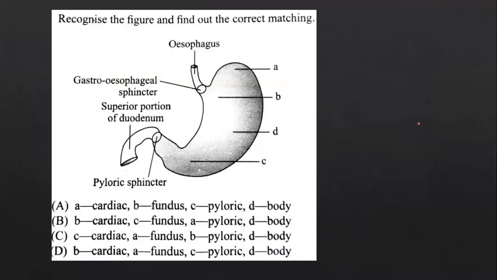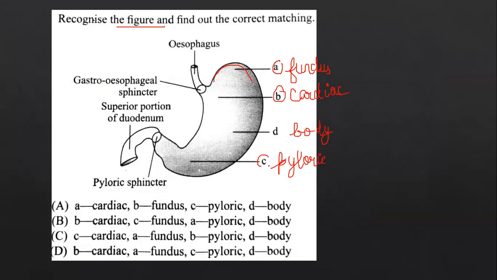Next, question number 11. Recognize the figure and find out the correct labeling. You know that the dome-shaped portion would be the fundus. Next will be the cardiac portion. After that, you will have the body part and you will have the pyloric part at the last. But remember, you have A, B, you have C as the pyloric and then only D as the body.